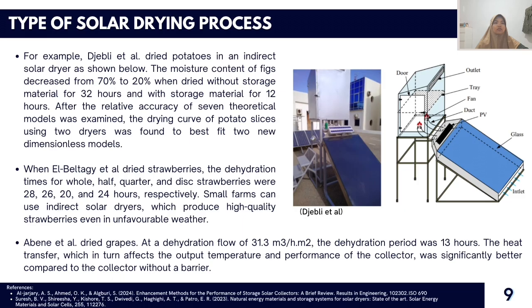And Aben et al. dried grapes at a dehydration flow of 31.3 cubic meters per hour per square meter. The dehydration period was 30 hours. The heat transfer, which in turn affects the output, temperature, and performance of the collector, was significantly better compared to the collector without a barrier.